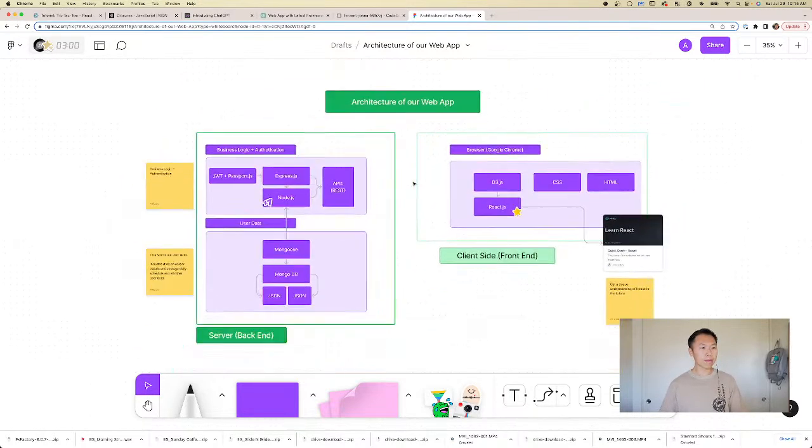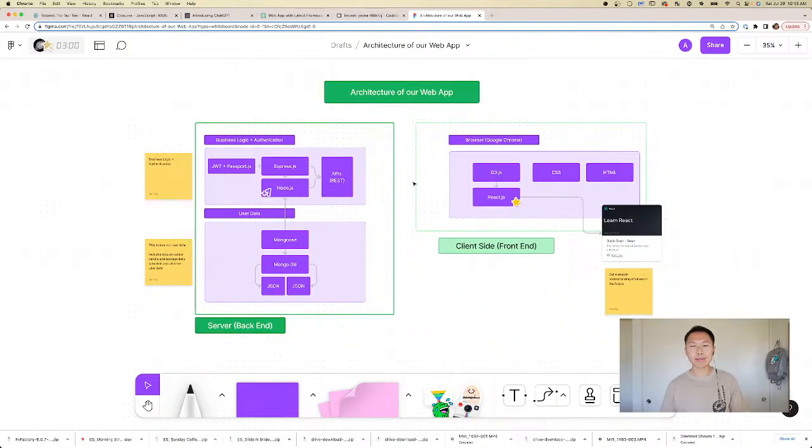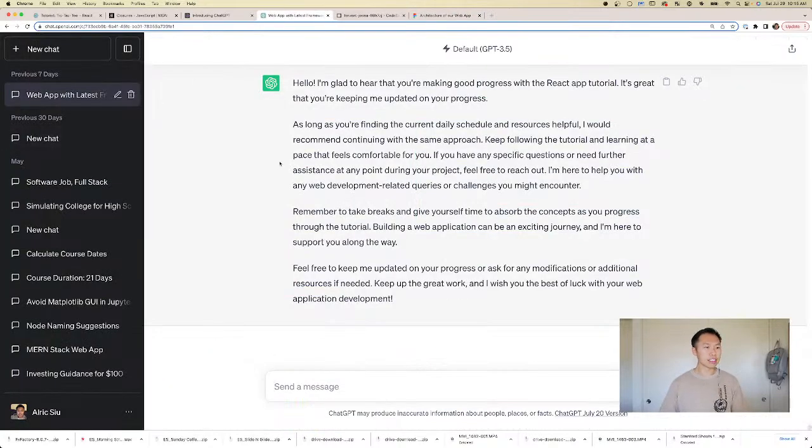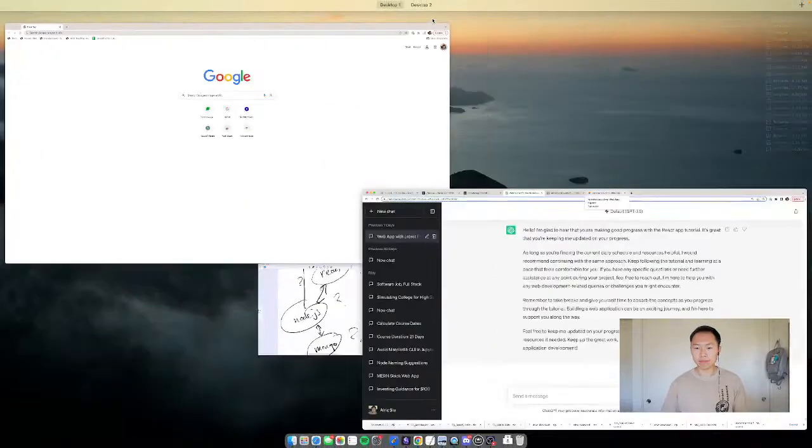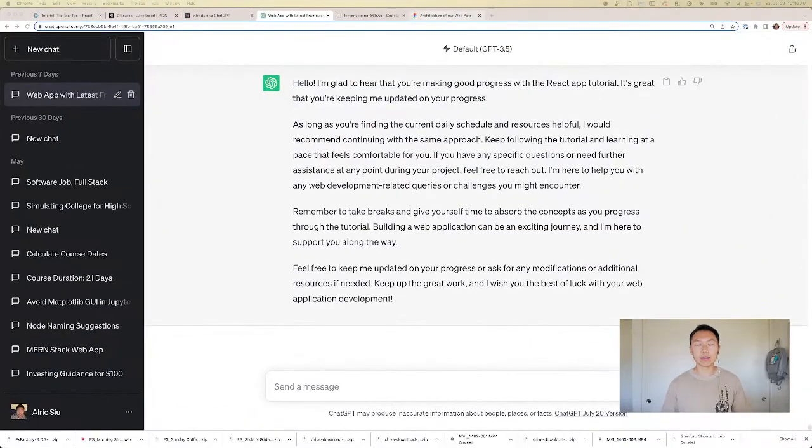So again, this is the whole map. I think a fun activity later on might be to take a picture of this map and feed it to ChatGPT and ask ChatGPT, hey, do you think that this architecture is good enough for our application? So we'll use that feature later on. There's a code interpreter in ChatGPT that we can use, and I think it should be able to understand images. Once we separate the image and send it to ChatGPT, we can see how well it can interpret this stuff, right?